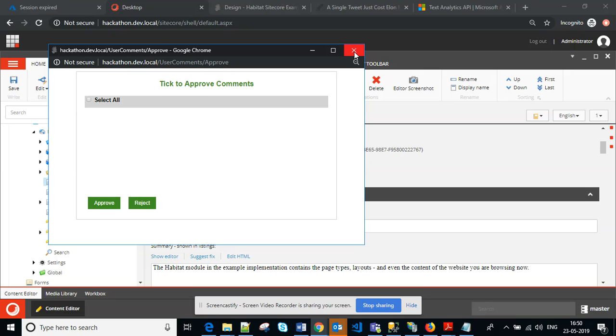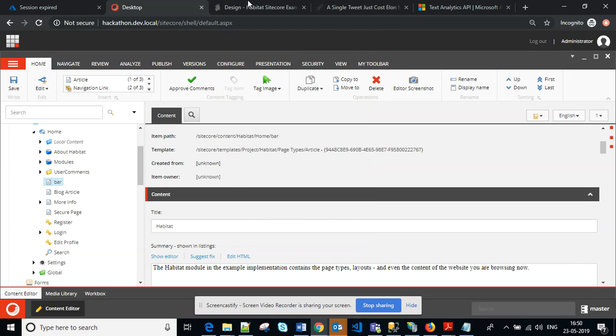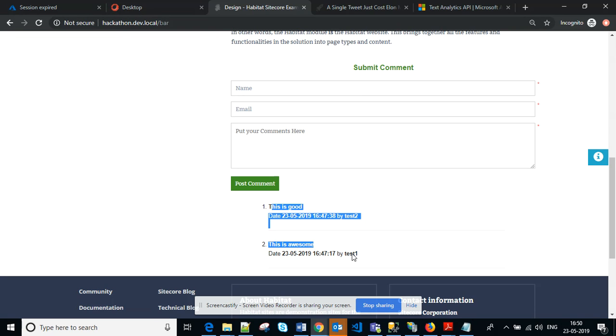So I received four comments. Out of them, two are good, two have the negative or low score, and out of these two, I have approved one and rejected one. Right now, I am seeing two comments here, but I have approved one more.